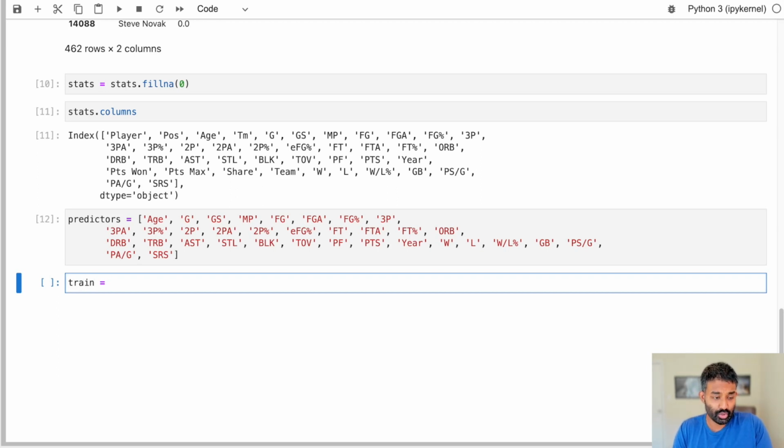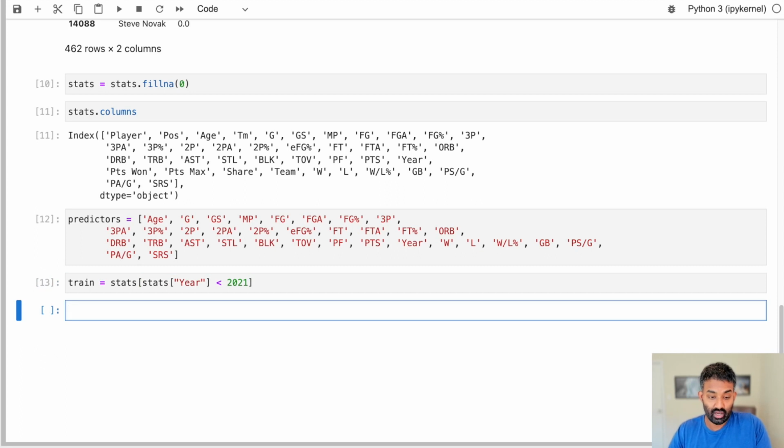So now let's set up our training and testing data frames. We'll use our training data frame to train a machine learning model on, and then we'll make predictions on the test data frame. So for train, we'll basically take anything before 2021. So we'll just say stats year is less than 2021. So this gives us all the MVP data and all the player data from before the year 2021. And then our test data will be 2021.